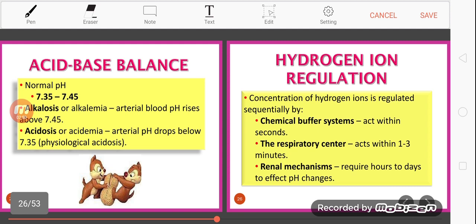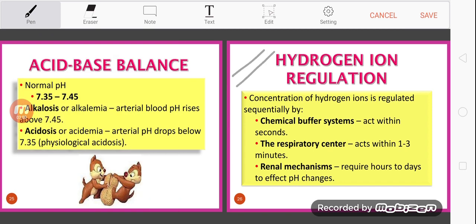Alright, next slide. Concentration of hydrogen ions is regulated sequentially by these three. I think this is clear enough, but I want you to take note that hydrogen ion is regulated sequentially by: one, chemical buffer; two, respiratory center; three, renal mechanism.